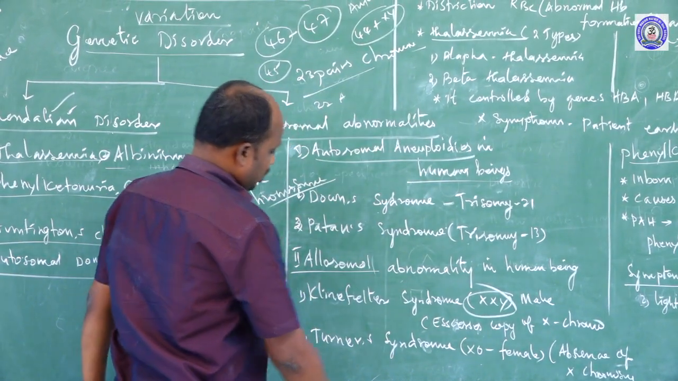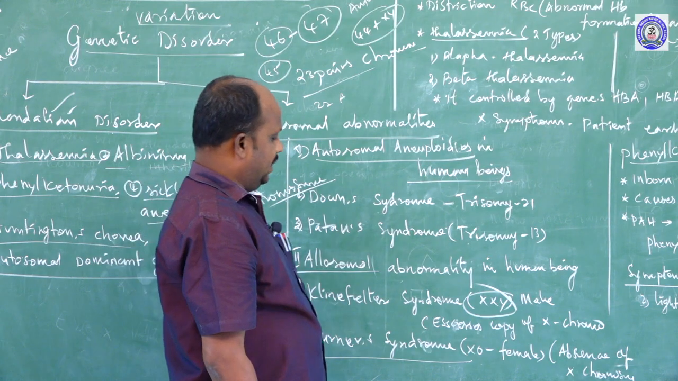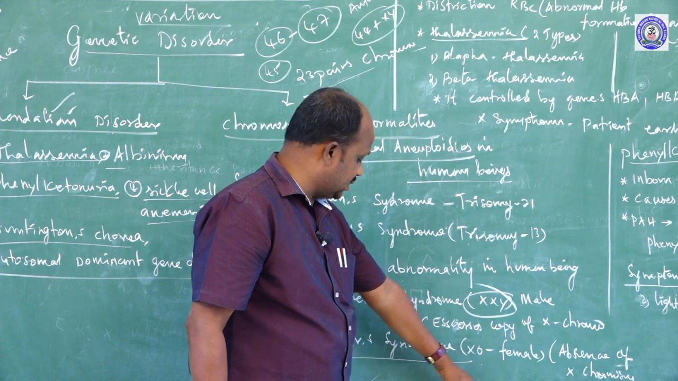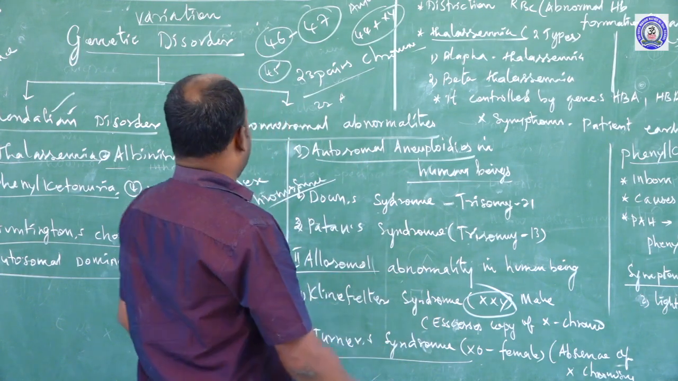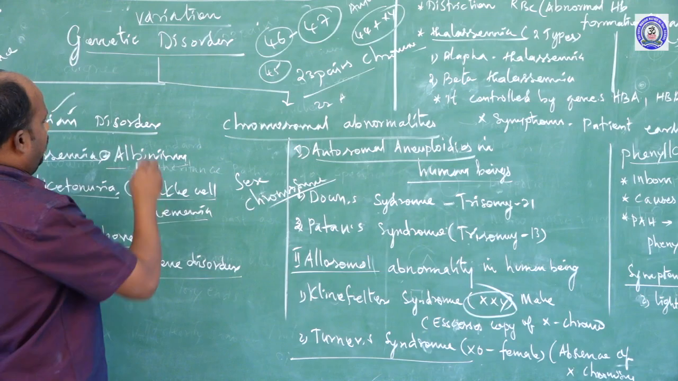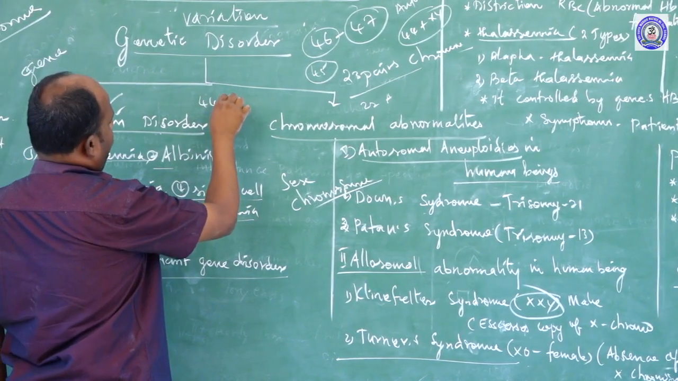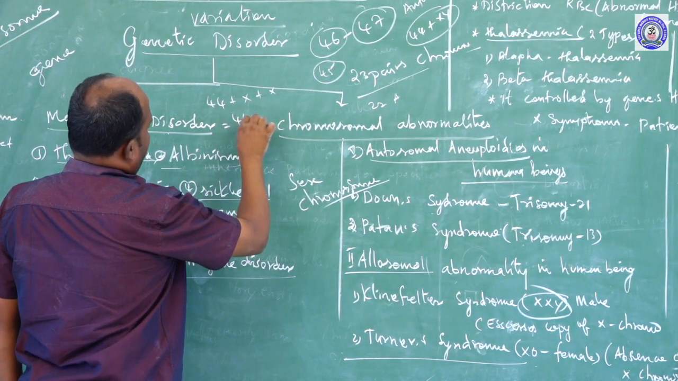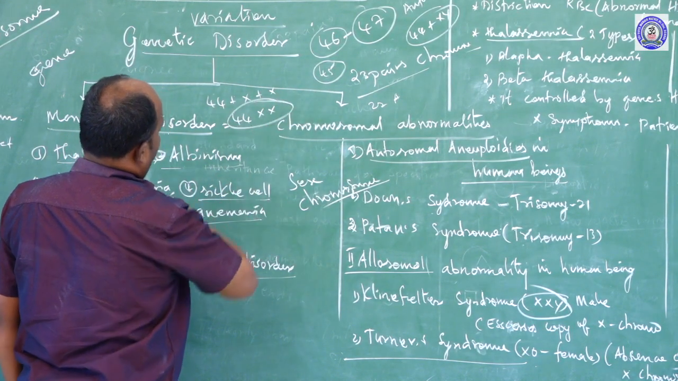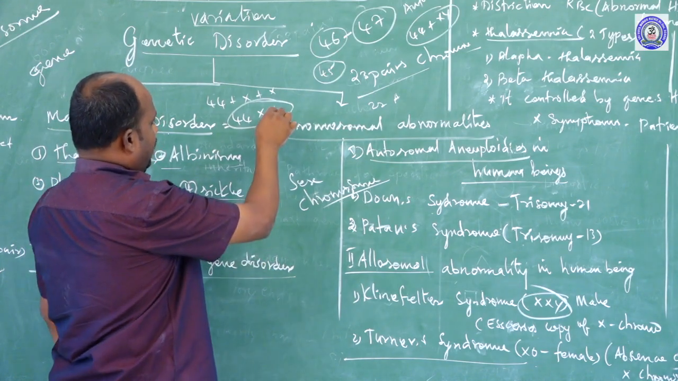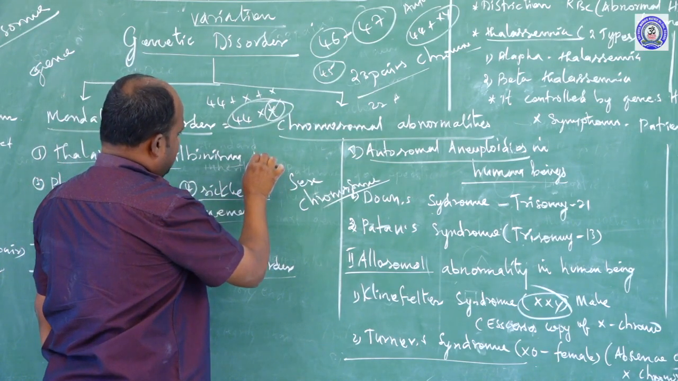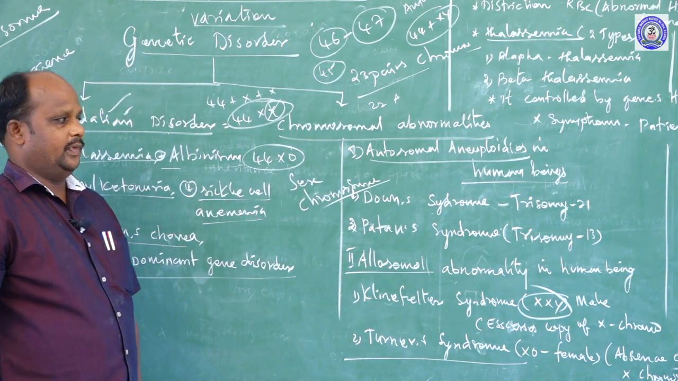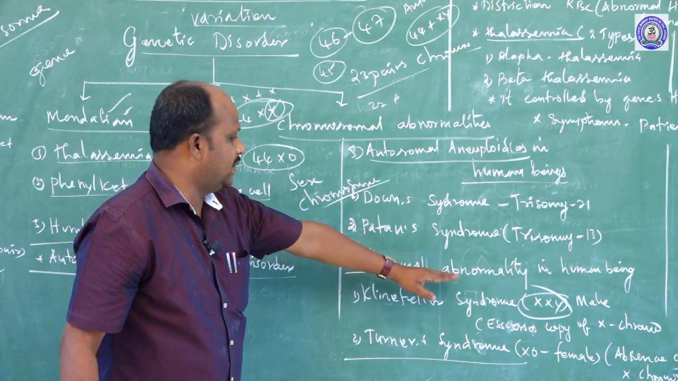Next one, Turner syndrome, mostly affects female bodies. The absence of an X chromosome is called Turner syndrome. Normally the female body has 44 plus X and X chromosomes. Abnormally, when one X chromosome is absent, it is 44 plus X and 0; that is Turner syndrome, that is allosome abnormality in human beings.